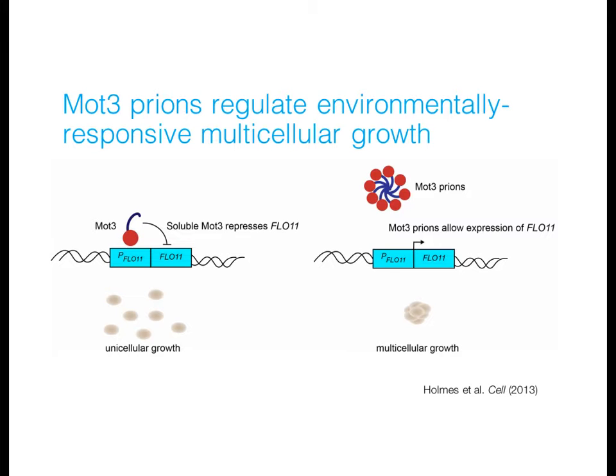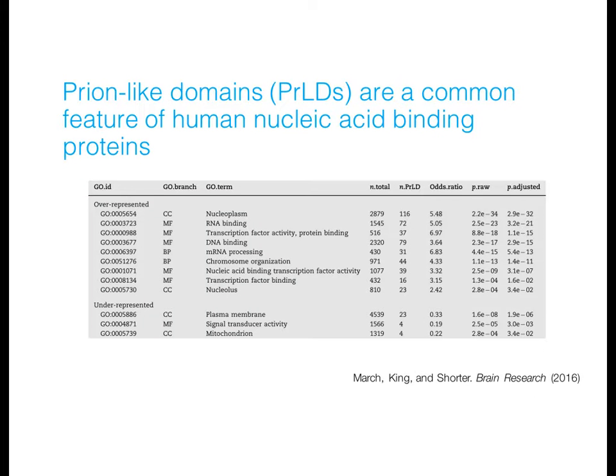MOT3 prions have recently been shown to be environmentally responsive modulators of multicellular growth phenotypes in yeast undergoing fermentation. When yeast begin producing ethanol by fermentation, MOT3 represses FLO11. However, ethanol accumulation stresses the yeast and triggers MOT3 prionogenesis, which results in loss of FLO11 repressor activity and drives yeast into a multicellular growth program that results in increased metabolic efficiency in what is now a low glucose and hypoxic environment. Do human proteins have prion-like domains?